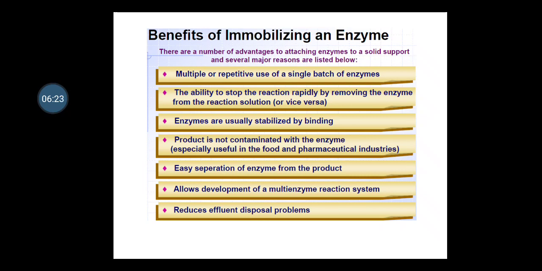Third one is enzymes are usually stabilized by binding. Fourth one is product is not contaminated with the enzyme, that is especially useful in the food and pharmaceutical industries. Fifth one is easy separation of enzyme from the product. Second last is allows development of a multi-enzyme reaction system, and last is it reduces the effluent disposal problem. So these are a few of the benefits related with the enzyme which has been produced or manufactured by means of the immobilization process.